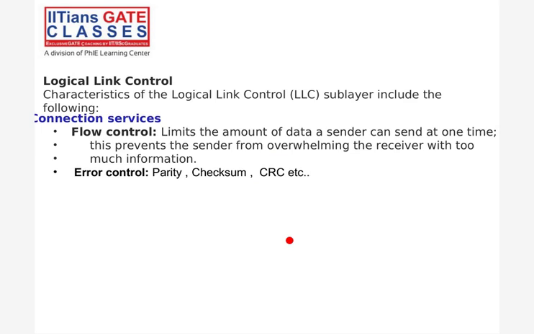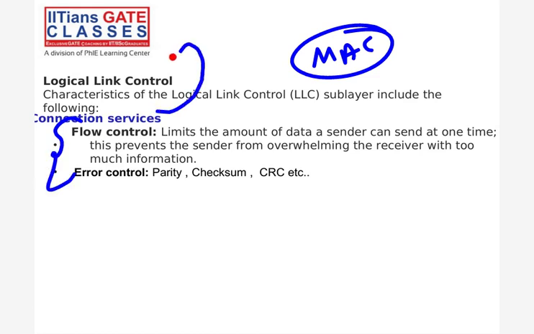Logical link layer is now called the data link layer. You have to do flow control and error control. Flow control and error control are part of LLC, and your physical address is part of media access control. We divided the data link layer into two parts: LLC and MAC, media access control. In media access control, physical addressing and how the data will be transferred are covered. And here, flow control and error control.